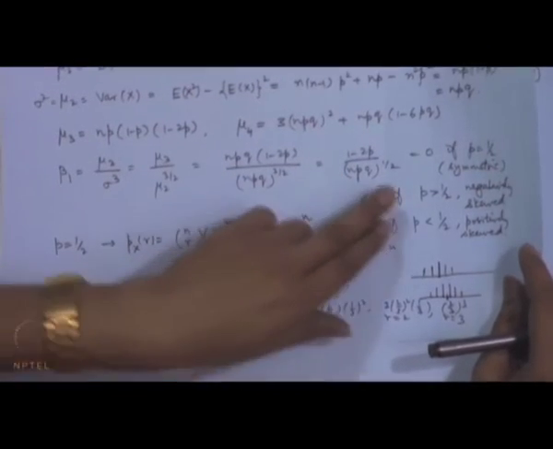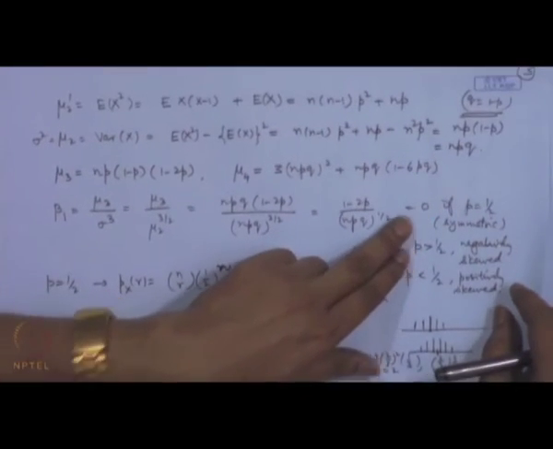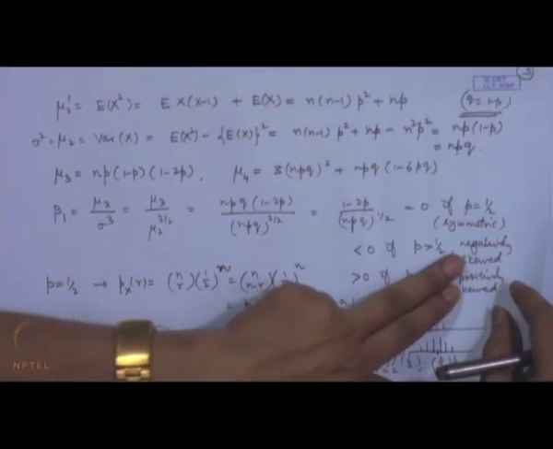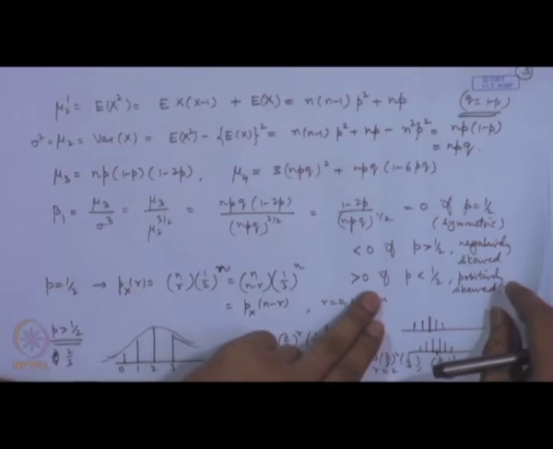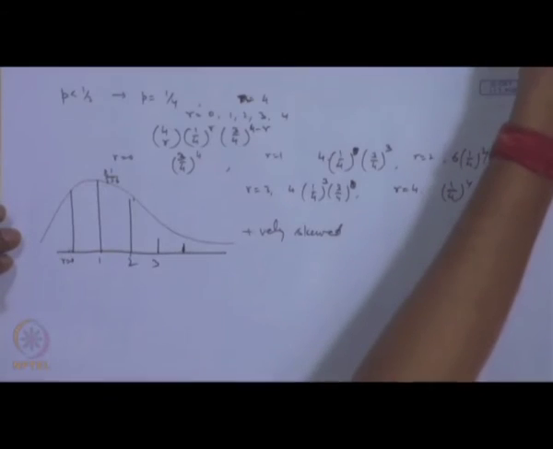The exact, that is, if p is equal to half, you have a symmetric distribution. If p is greater than half, the distribution is negatively skewed. If p is less than half, the distribution is positively skewed.